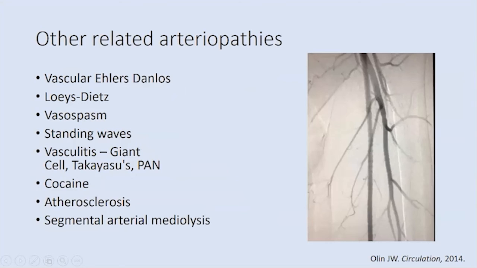But it's important to diagnose specifically. And this picture on the right is not fibromuscular dysplasia. This is what we call iatrogenic, or related to us, where we put a catheter in and we cause what's called spasm in that area. We'll get what are called standing waves, and so we can essentially rule that out. A lot of times you'll have to bring your imaging in, we'll review these things, and we can help parse this out, and it may take some expert radiology review as well as talking with you guys and with our vascular medicine specialists to really formally diagnose this.